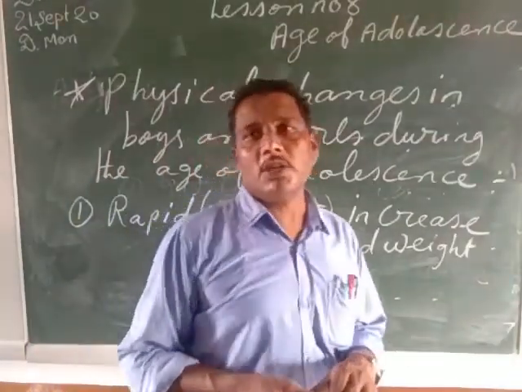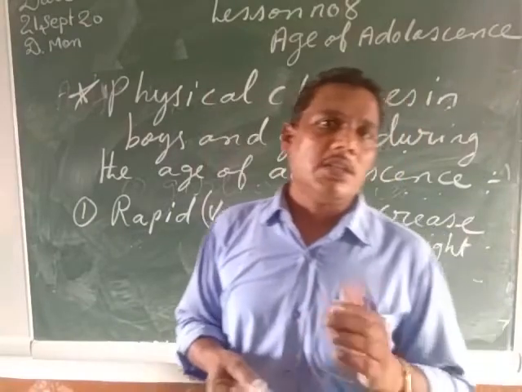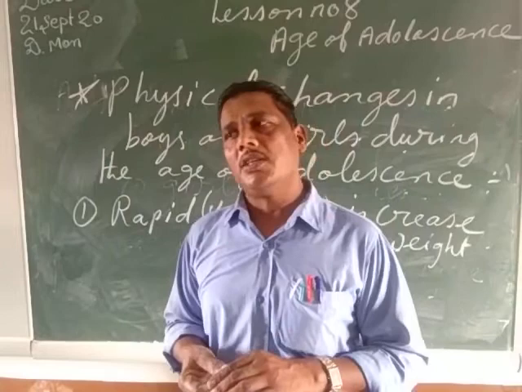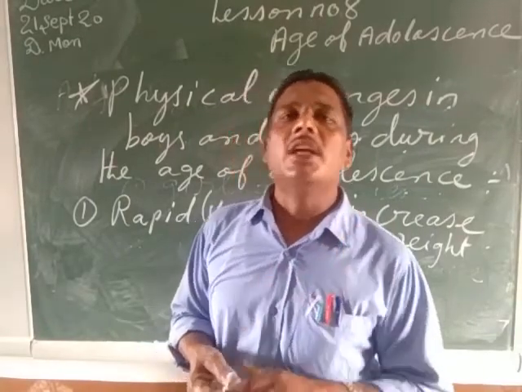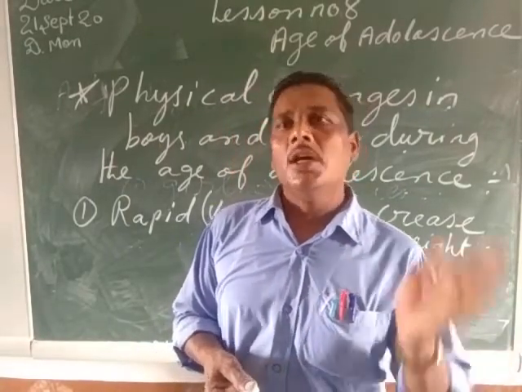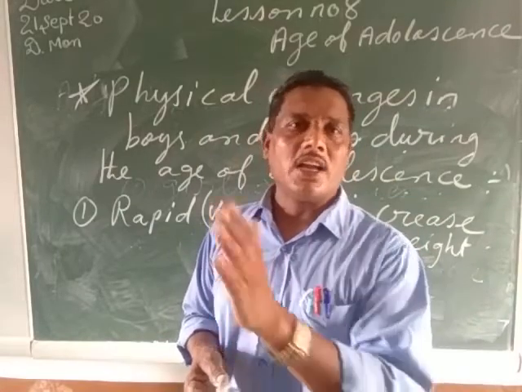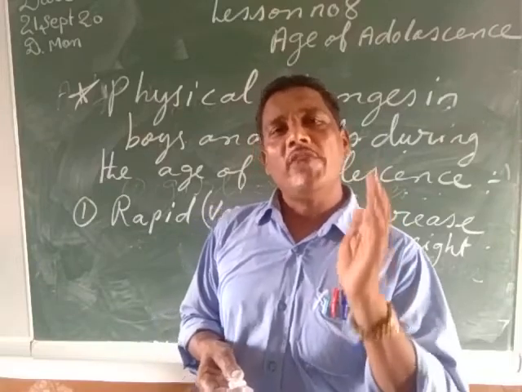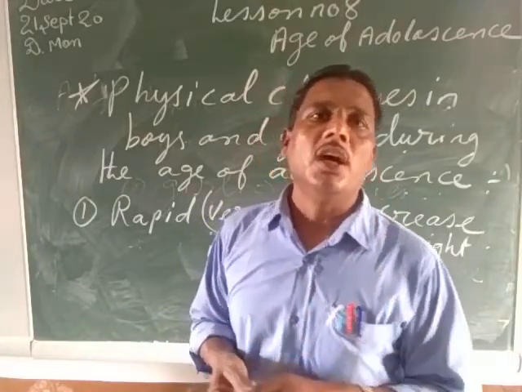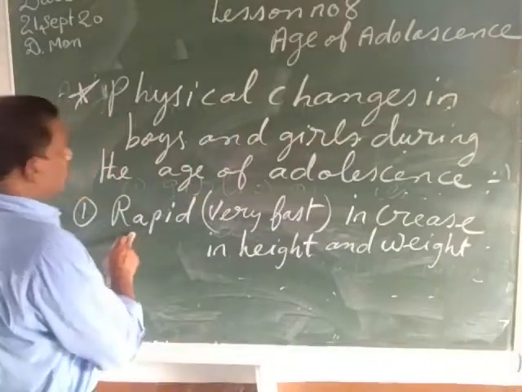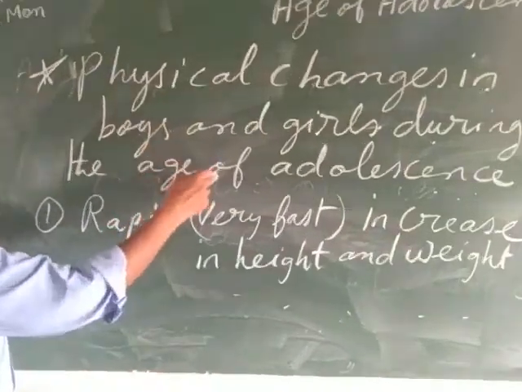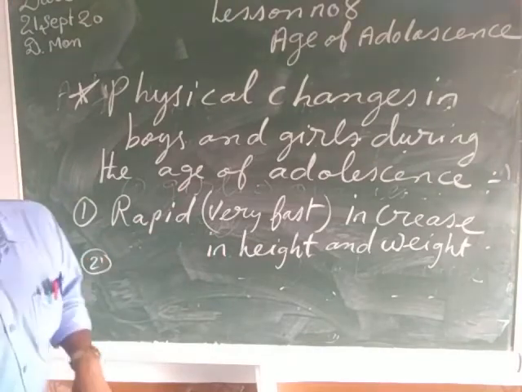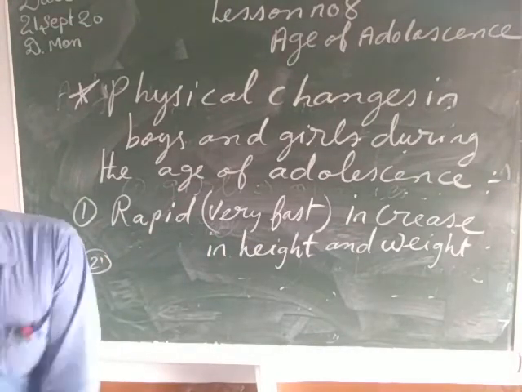Suppose my children, you might have seen, once the child comes in the 6th standard, 7th standard, there is a very rapid increase in the height and the weight each and every year. And once the child comes in the 8th standard, 9th, 10th, 11th, 12th, and continuously till 19 years of age, there will be a very rapid and fast growth in the height and the weight of the boys and the girls. So the first physical change in the case of the boys and the girls is the rapid increase in height and weight. Second, my child, is the growth of hairs.